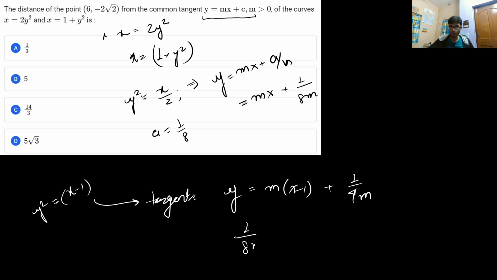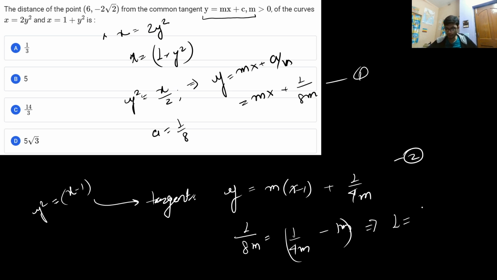For common tangent, you just need to equate the constant part, or you can solve this question by comparing both the equations. So this is the first equation and this is the second equation, because they are the common tangent. So you can directly equate the constant part, that is 1 by 8m is equal to 1 by 4m minus m. And if you solve it, you will get 1 is equal to 2 by 8m, and if you subtract, it becomes minus m plus 1 by 8m.